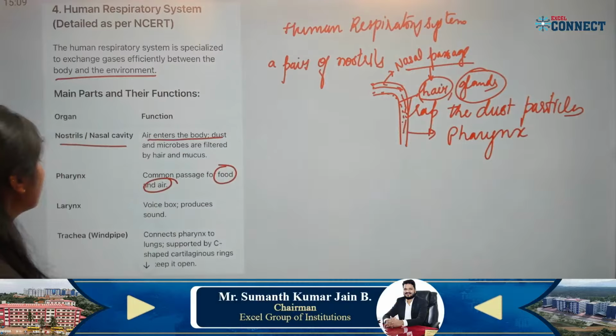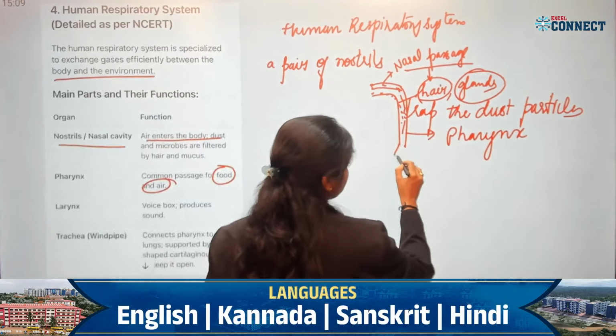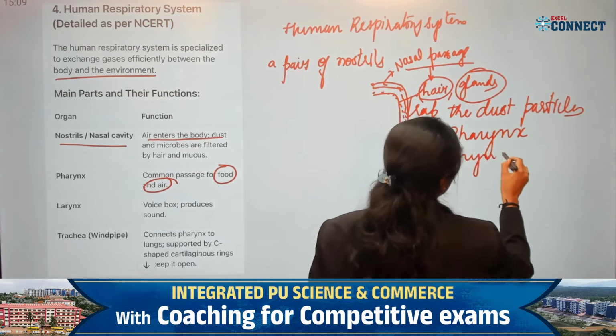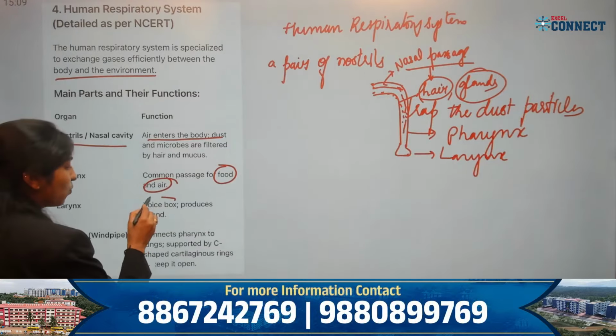Correct. It is a common passage for the food and air. The next we have the larynx. You can see the larynx. Larynx is nothing but the sound box, or you can call it as a voice box.